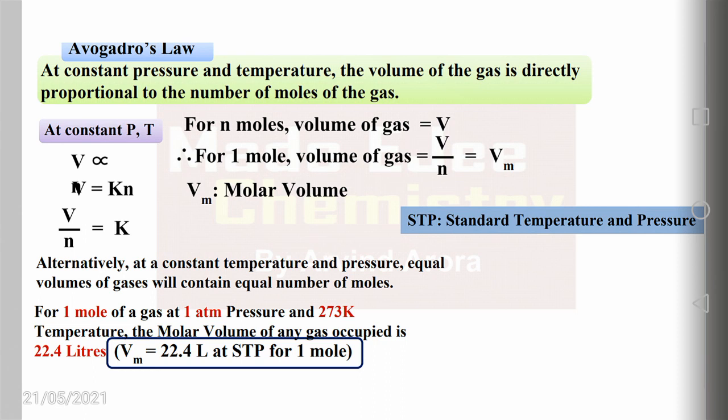The ratio of volume to the number of moles of gas is always a constant, and that constant is called molar volume. Alternatively, we can state that at constant temperature and pressure, equal volumes of gases will contain an equal number of moles of gas. This is about Avogadro's law.